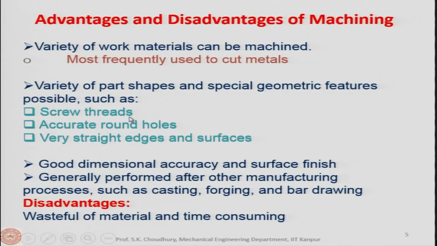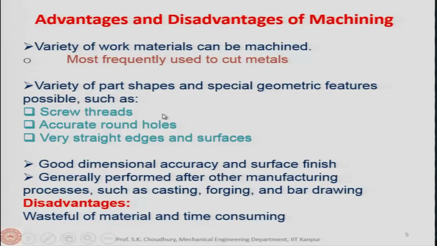In the case of metal forming or casting, for example, you can actually make threads by cold rolling or casting, but the accuracy that you will be getting in machining will be higher than in case of cold rolling or threads obtained by casting. Or after the casting, it has to go through the machining to get the proper accuracy. That is why machining is important.